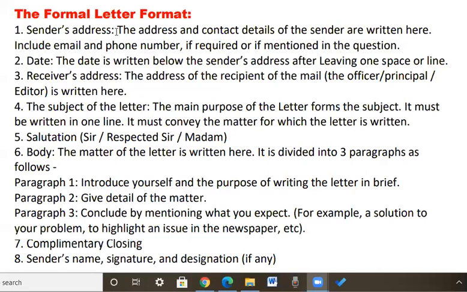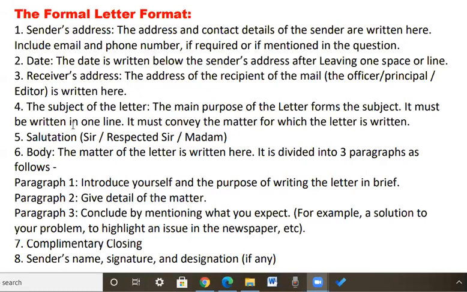The formal letter format is as follows. Sender's address. The address and contact details of the sender are written here. It includes email and phone number if required or if mentioned in the question. Second, date. The date is written below the sender's address after leaving one space or line. Third, receiver's address. The address of the recipient of the mail, the officer of principal or editor is written here.